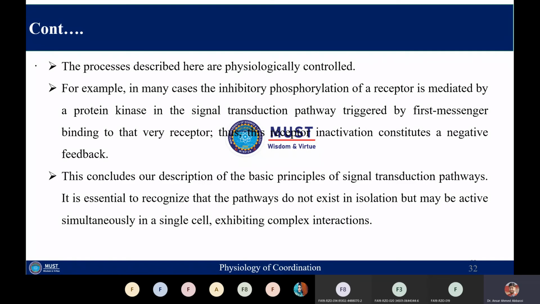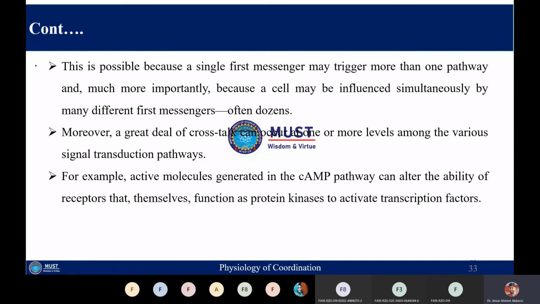It means that signal transduction pathways do not exist in isolation, but may be active simultaneously in a single cell, and there is complex interaction between them. A single messenger can trigger more than one pathway, and a cell may be influenced by many different messengers.